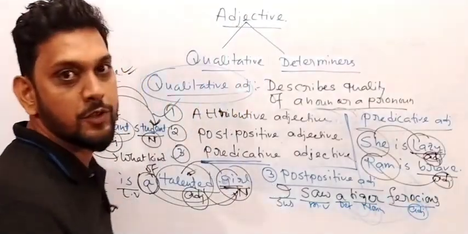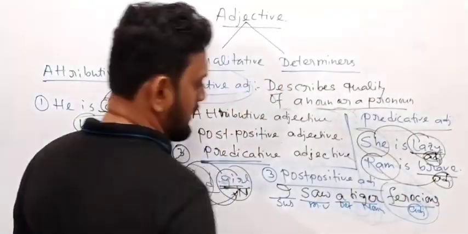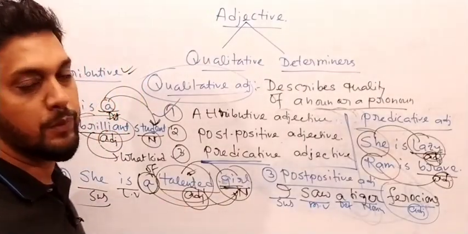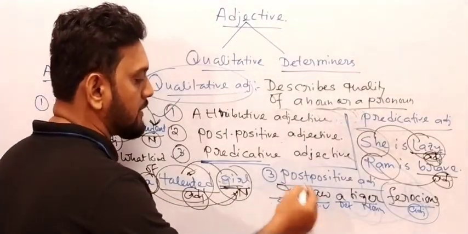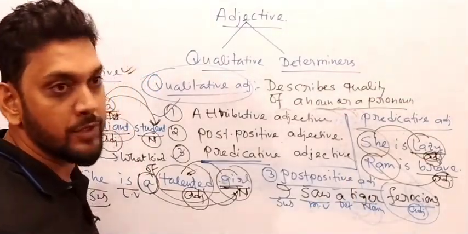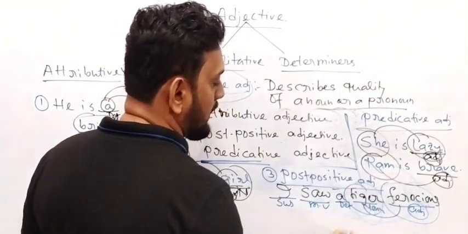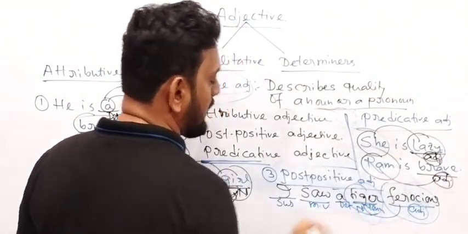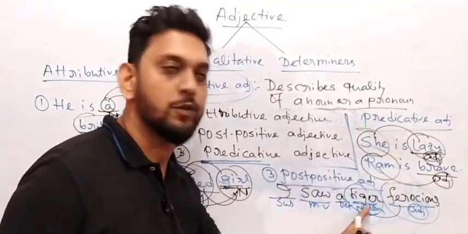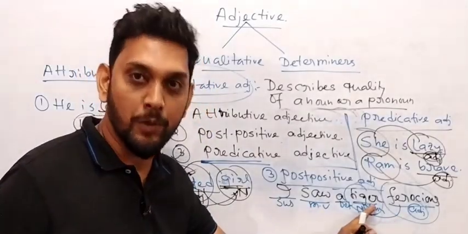What is the function of ferocious over here, my friend? Adjective. Now the question is, this ferocious comes for which word? Does it come for I? Is it for saw, a, or tiger? Which one? I saw a tiger ferocious. Ferocious what? Yeah, very good. This word comes for tiger. That means noun. Yes or no? I have already written noun. I saw a tiger ferocious. This word comes for this word, that means tiger. That means it also describes a noun or a pronoun.